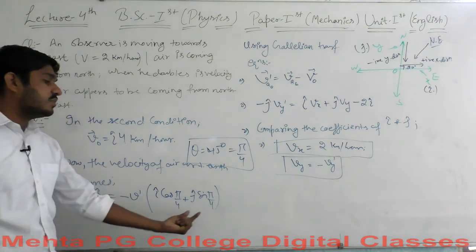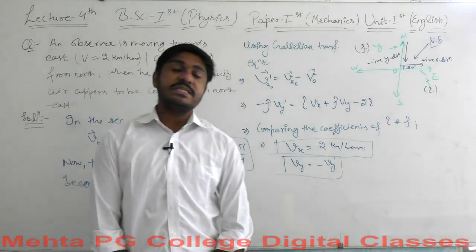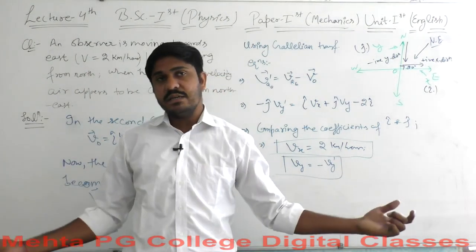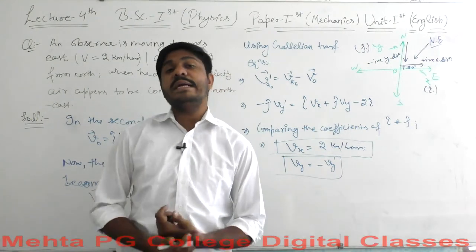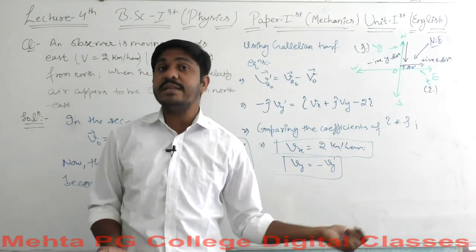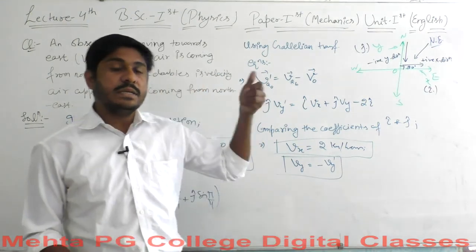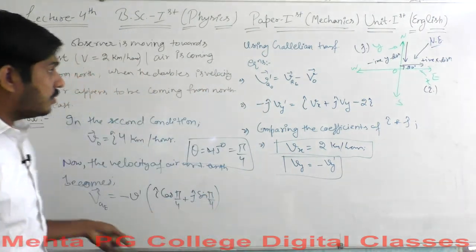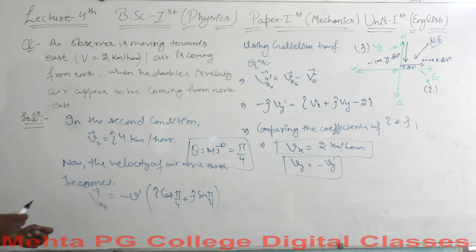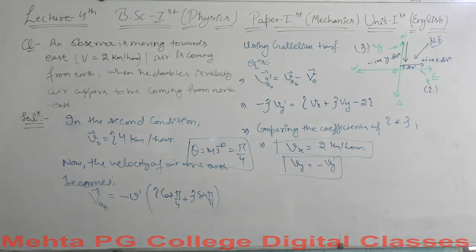Here cos pi by 4 and sin pi by 4 represent the horizontal component and the vertical component respectively. Cosine represents the horizontal component and sin represents the vertical component associated with the northeast direction.